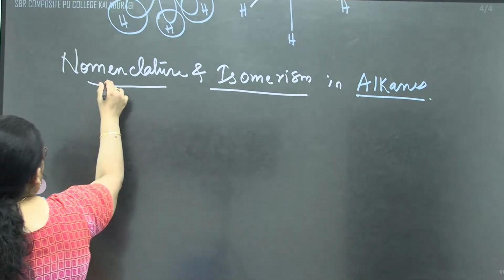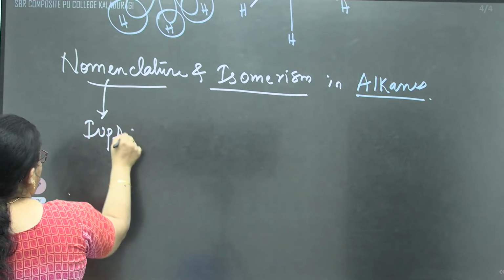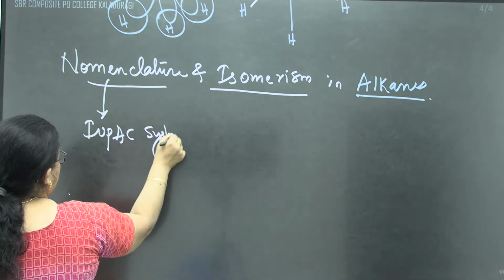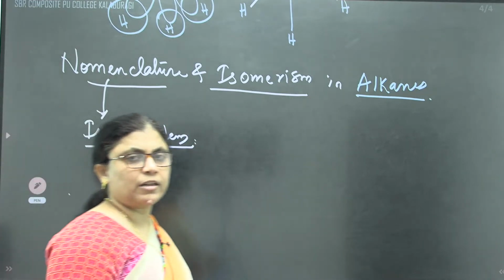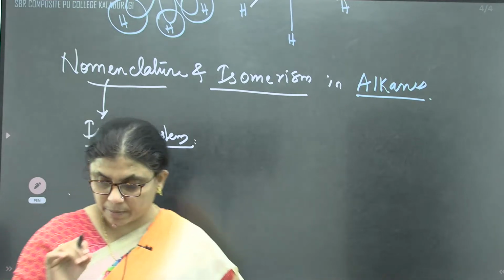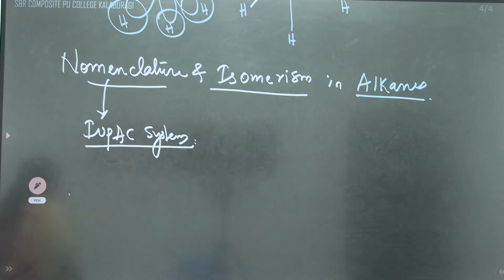Let me repeat the sentence. As we said in the earlier topic, the IUPAC system of nomenclature will be the same. The longest chain will be treated as the parental chain and the alkyl group will be treated as a substituent.